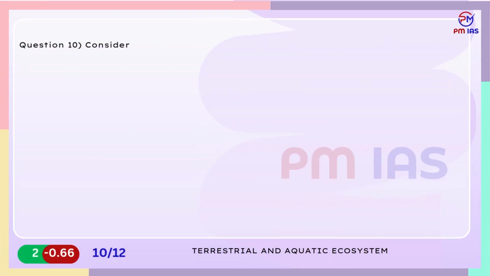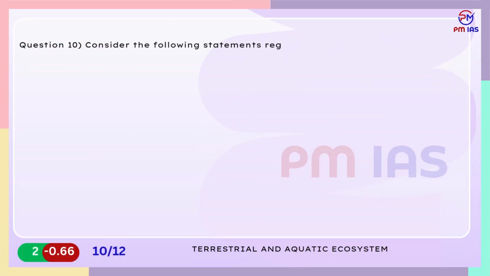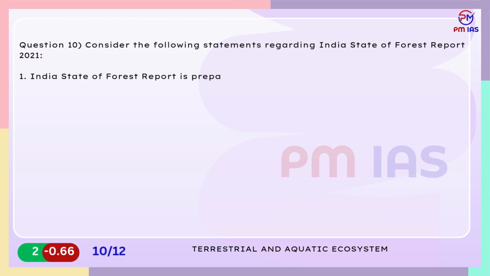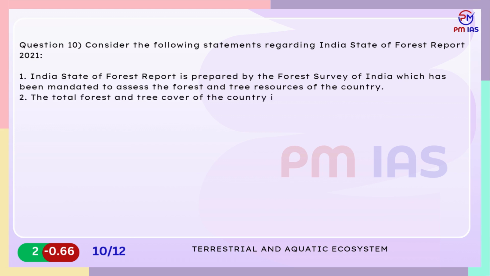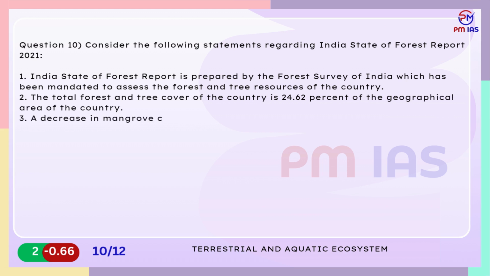Question 10. Consider the following statements regarding India State of Forest Report 2021. 1. India State of Forest Report is prepared by the Forest Survey of India, which has been mandated to assess the forest and tree resources of the country. 2. The total forest and tree cover of the country is 24.62% of the geographical area of the country. 3. A decrease in mangrove cover has been observed as compared to the previous assessment of 2019.